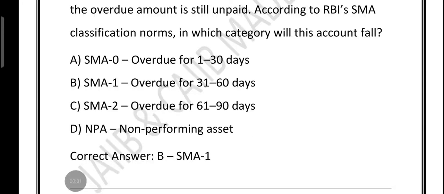Friends, option B is the perfect answer because from 1st March, when the loan became overdue, to 31st March is 31 days. RBI says 31 to 60 days overdue comes under SMA1. This is basically the second warning light for the bank to take action before the account worsens.